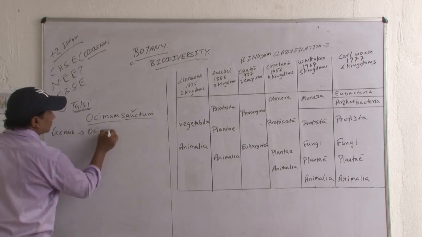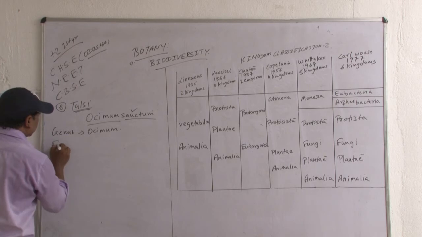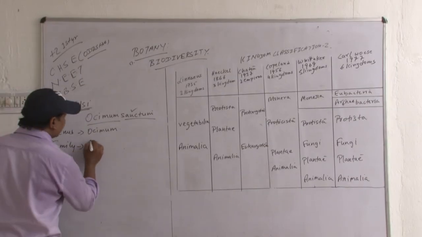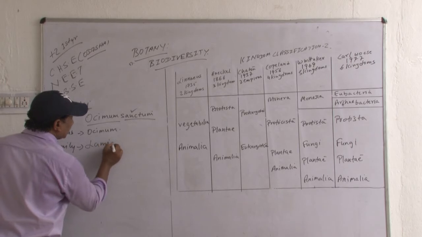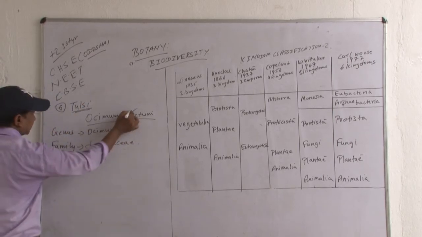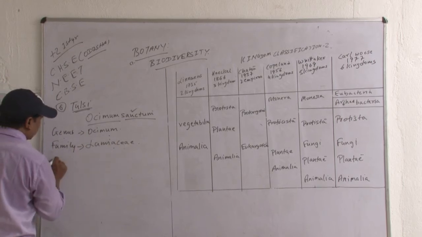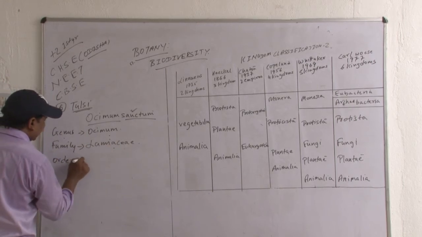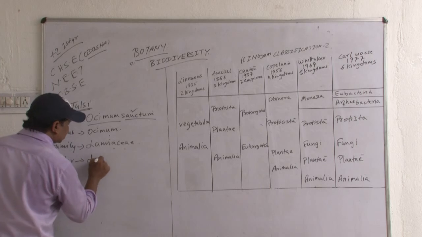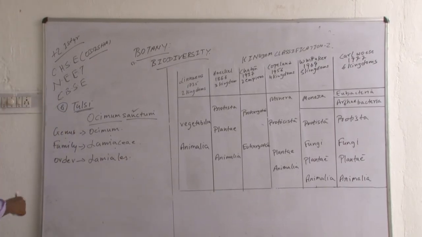Genus is Ocimum. Next, family, Lamiaceae. Next, species sanctum, genus Ocimum, family Lamiaceae, and order Lamiales. Order is Lamiales. Okay.